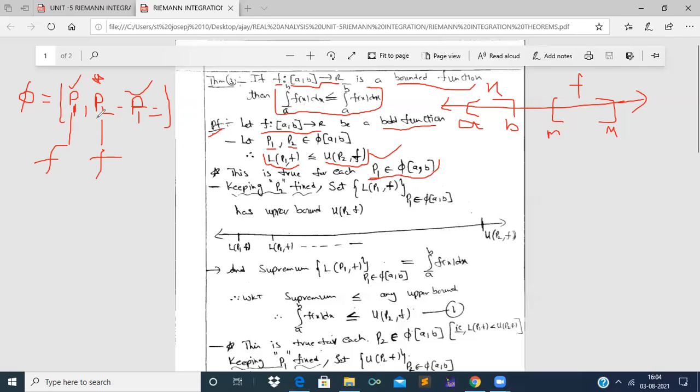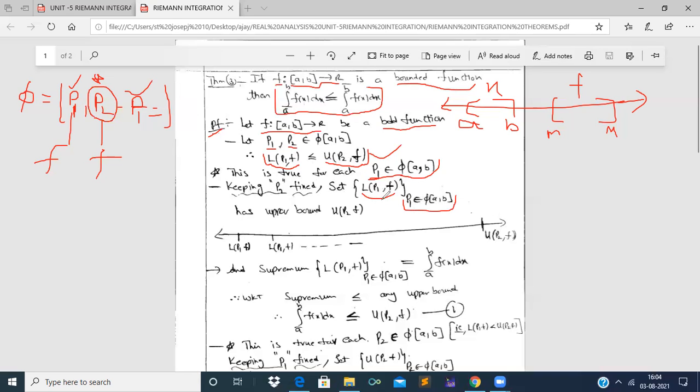Now keeping the partition P2 fixed, without changing the points of this partition P2, and if we take different partitions P1, then we get the set of all lower Darboux sums of different partitions P1. So see here, keeping P2 fixed, we should consider the set of lower Darboux sums L of P1 f for every P1 belonging to family of partitions of closed interval a comma b.